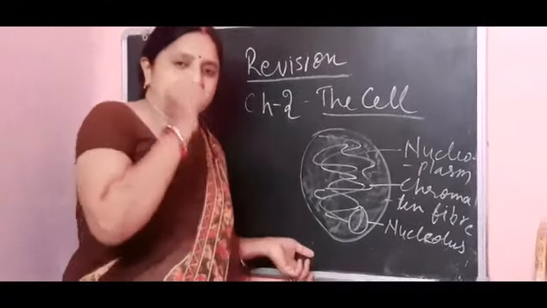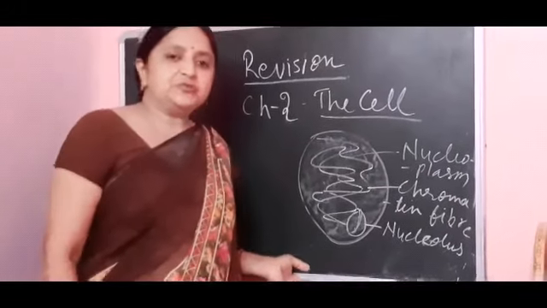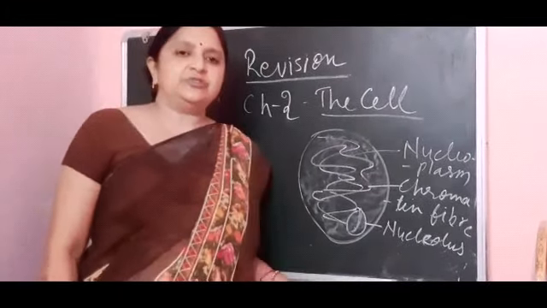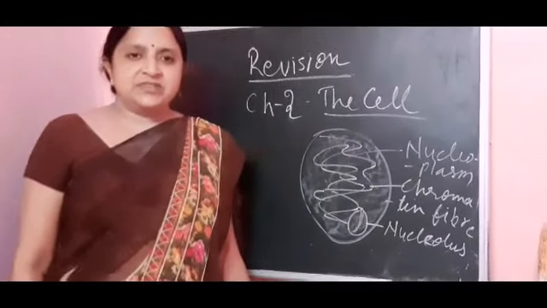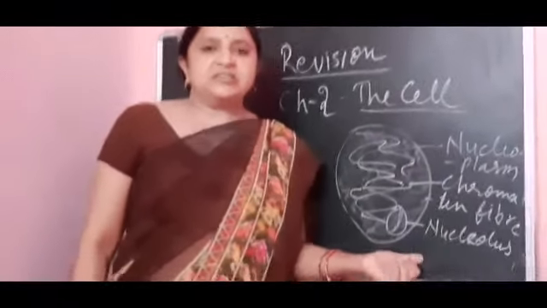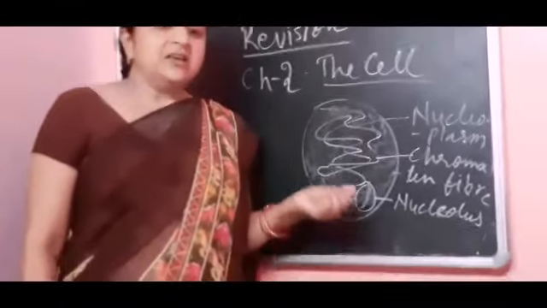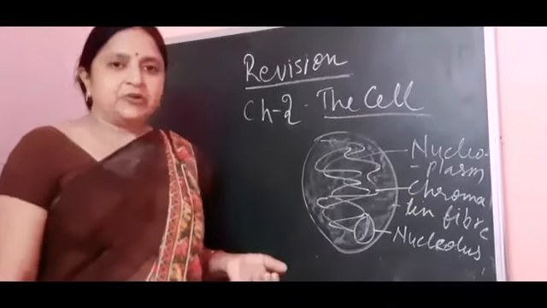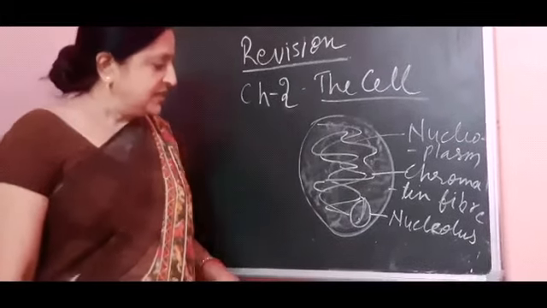It has ribosomes in it, and its main function is to produce protein for the nucleus. Protein is a very essential nutrient for cell division, and the nucleolus produces protein for the process of cell division in the nucleus.